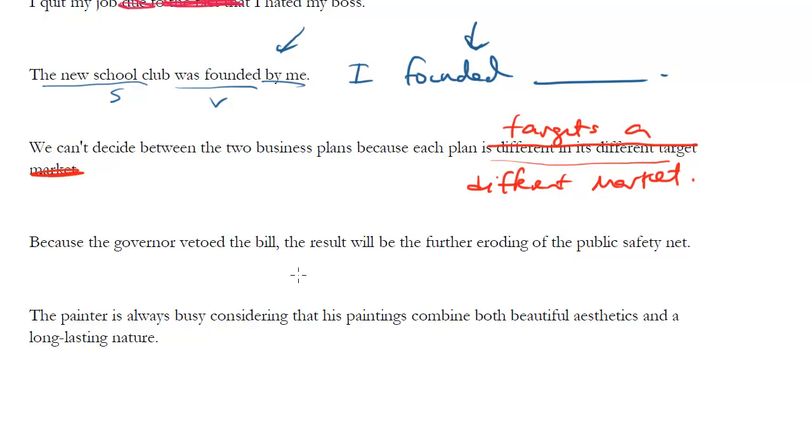Because the governor vetoed the bill, the result will be the further eroding of the public safety net. Again, that's just a wordy way of saying, because the governor vetoed the bill, the public safety net will further erode. Right? So we're making it more direct, showing more of the relationships of the parts of the sentence. We don't need this, the result will be the further eroding. It's a very noun-y kind of sentence. Make it more active, make it more focused on the verbs.